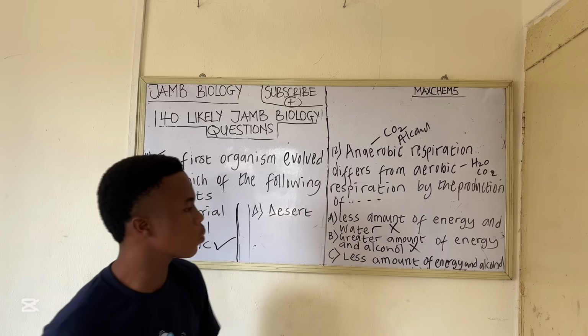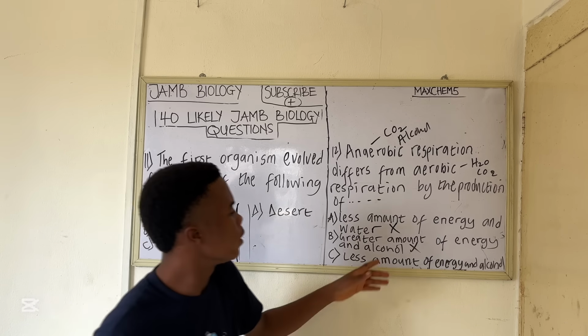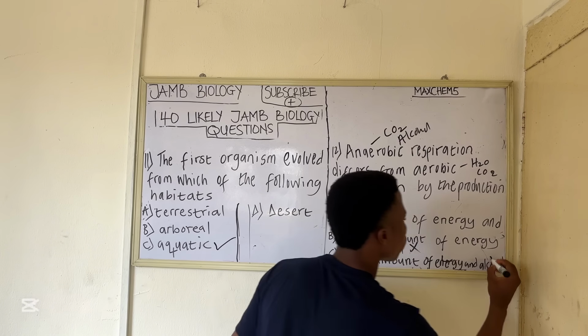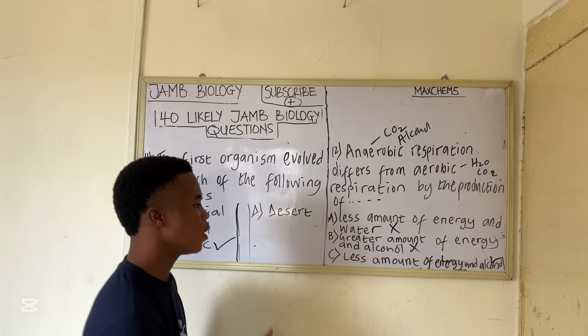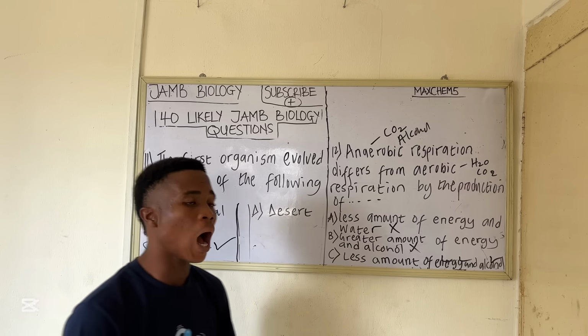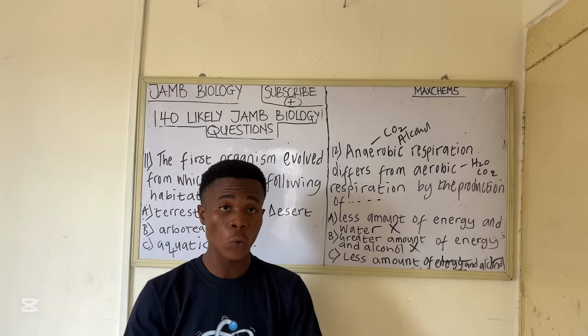So let's look at the third option. Less amount of energy, correct, and alcohol, correct. So the correct answer to this question is option C, less amount of energy and alcohol. So let's go to the next question.